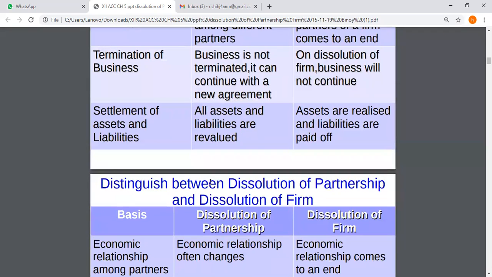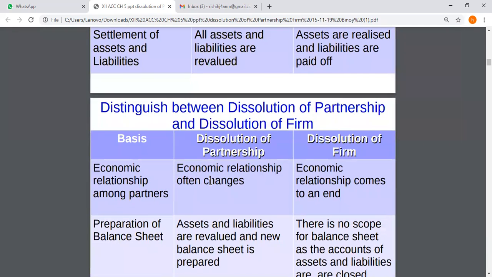Assets and liabilities are revalued at the time of dissolution of partnership. Assets are realized and liabilities are paid off in case of dissolution of partnership firm. The economic relationship among the partners often changes in dissolution of partnership. The economic relationship comes to an end at the time of dissolution of partnership firm.